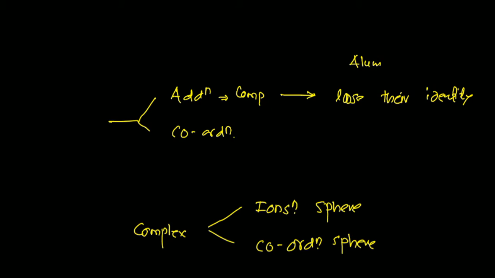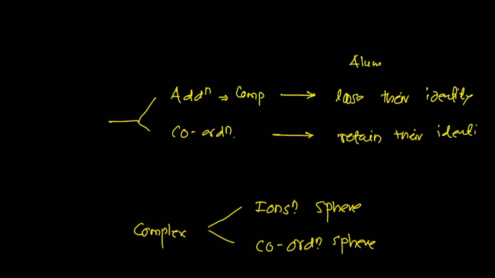You know that ionic compounds dissolve in water, NaCl for example. Now what is a coordination compound? A coordination compound does not lose its identity. That means the coordination entity will remain; they retain their identity.